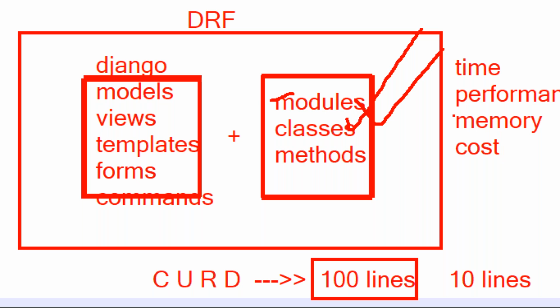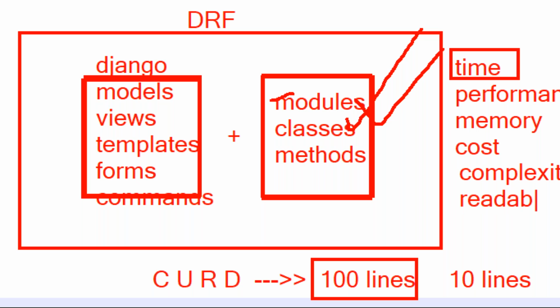And more lines means more time is required, and because of more time, the cost of the project increases again. Understand? Also, when you write 100 lines of code, complexity is increasing. Am I right? Complexity increasing means understanding is not good, sir. Readability is decreasing.